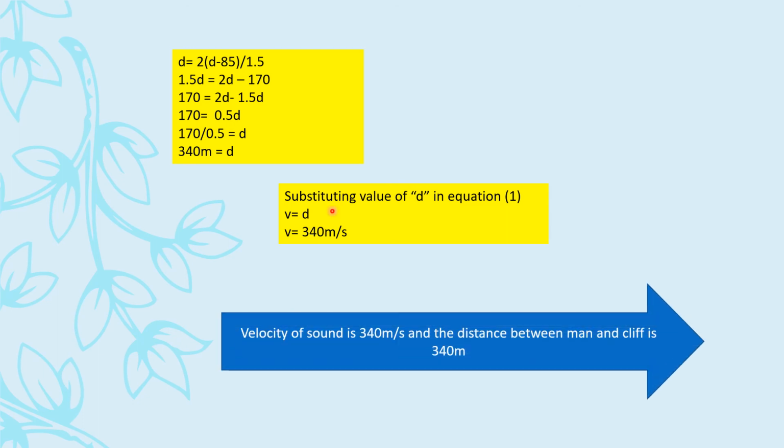Clear? अब distance 340 meter आ गया. Now we'll substitute this distance in the first equation. First equation थी v is equal to d. So d 340 है तो v भी 340 ही होगा, right? So the distance between the man and the cliff initially, that is d, is 340 meters, and the velocity of sound is 340 meter per second.